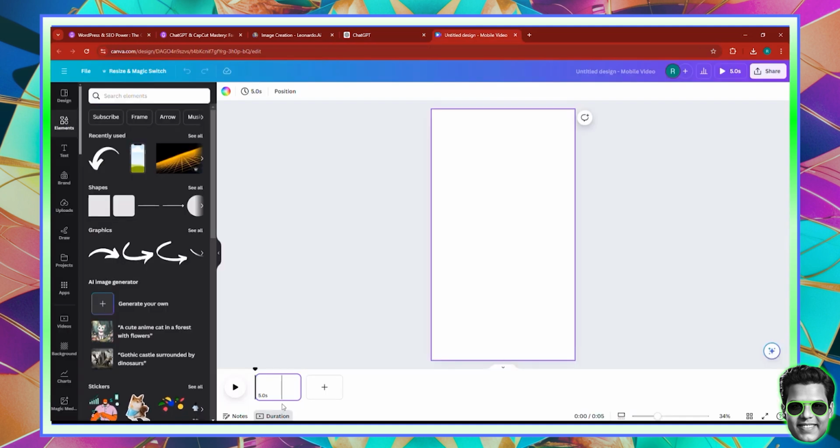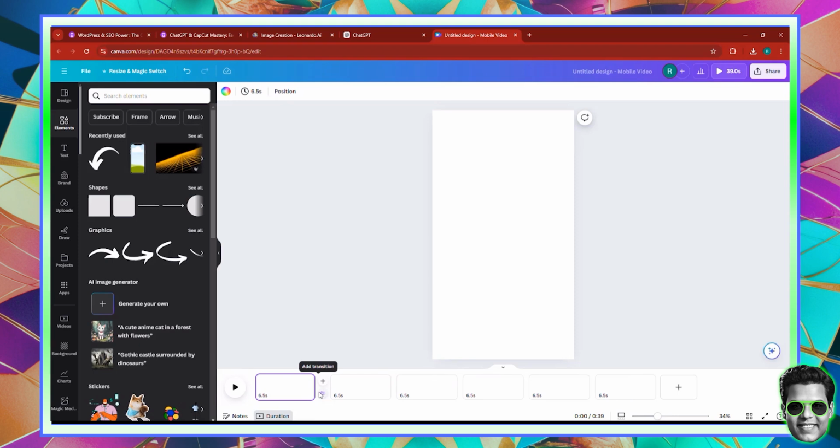So here, when it comes to the scenes, go into Canva and add 6 different pages. 1, 2, 3, 4, 5, 6. Then here you see this little 5-second. Click on the page, then click at the top to edit the timing. And you want to put this at 6.5, and then you want to apply to all pages. Now all pages are 6.5 seconds.